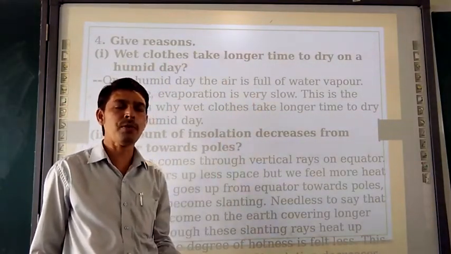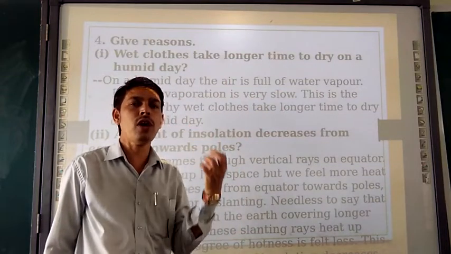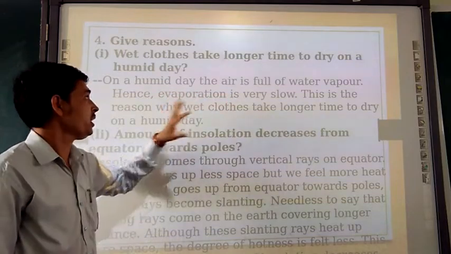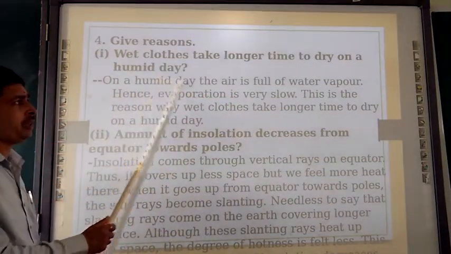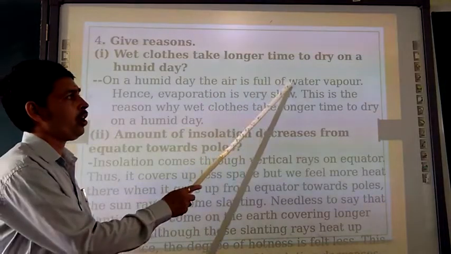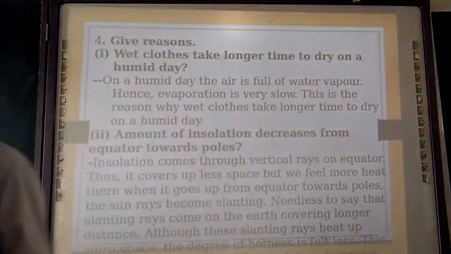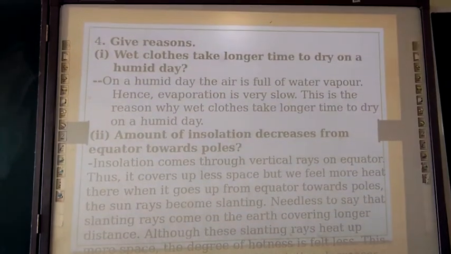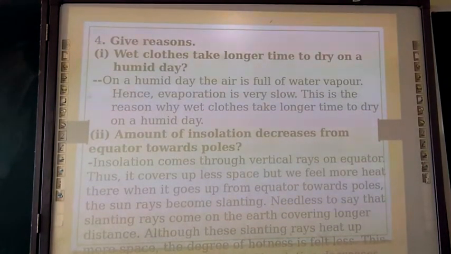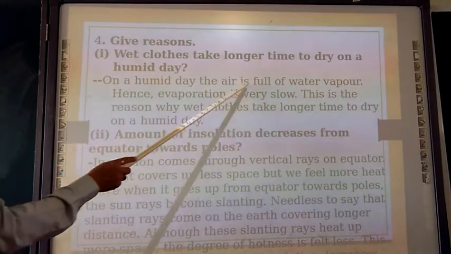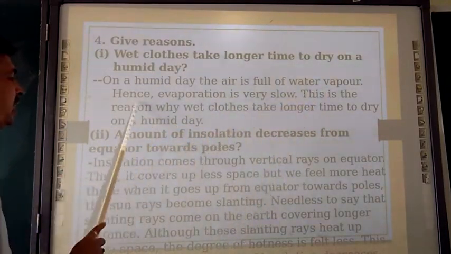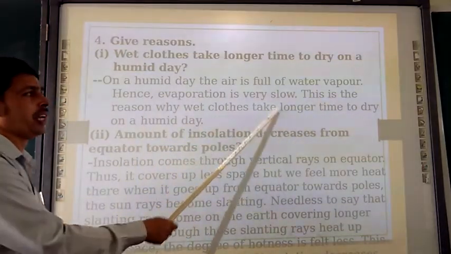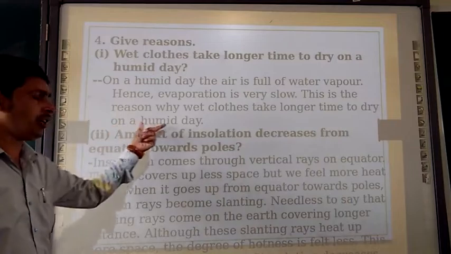So evaporation process is going to be very slow. So how are the clothes going to be dried? Okay. The next point is about a humid day. On a humid day the air is full of water vapor, hence the evaporation is very slow. This is the reason why wet clothes take longer time to dry on a humid day.